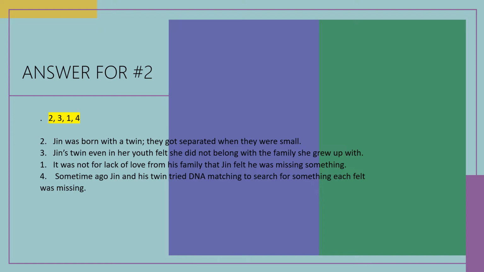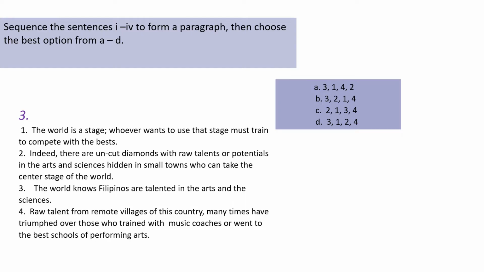So Jin was born with a twin. They got separated when they were small. Jin's twin, even in her youth, felt she did not belong with the family she grew up with. It was not for lack of love from his family that Jin felt he was missing something. Some time ago, Jin and his twin tried DNA matching to search for something each felt was missing. So this is now for number 2.